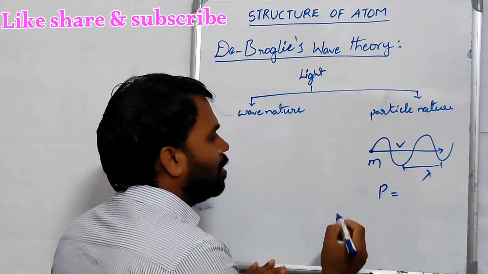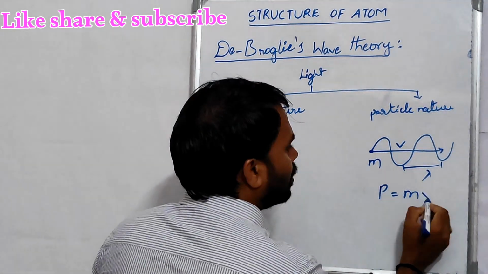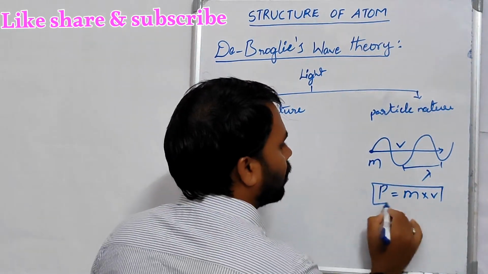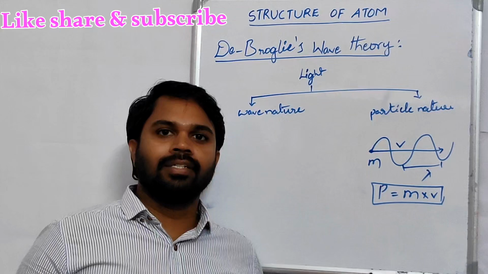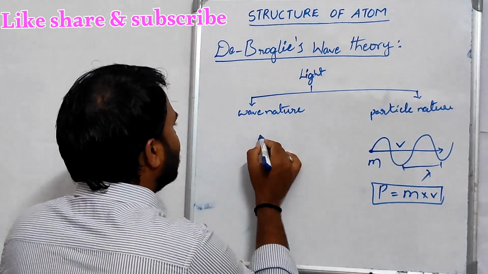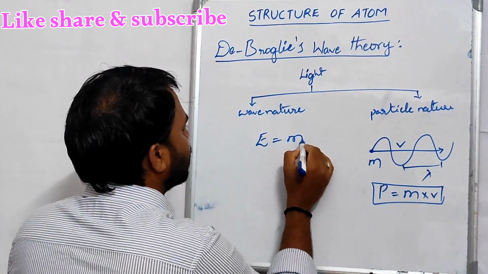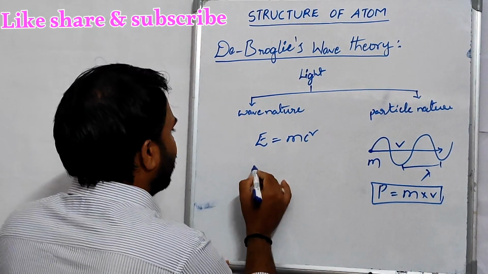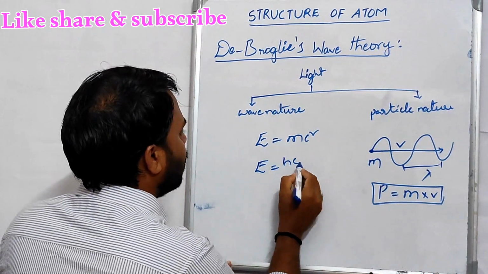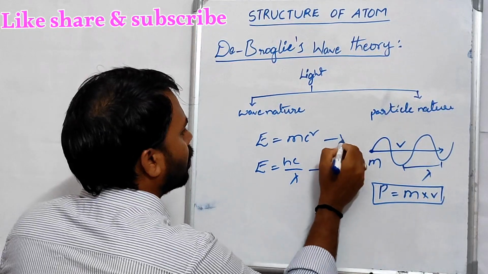We know that p is equal to the product of mass and velocity, mv. And according to Einstein's mass-energy relation, E is equal to mc square. And according to Planck's quantum theory, E is equal to hc by lambda.